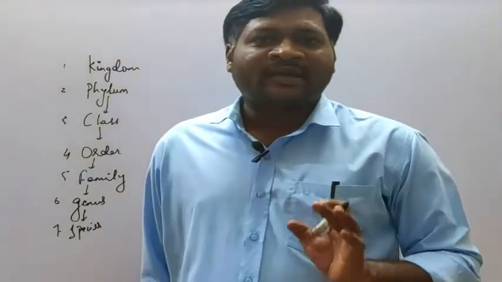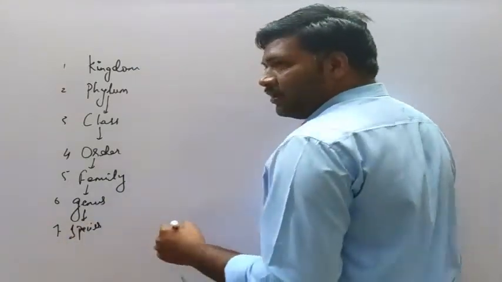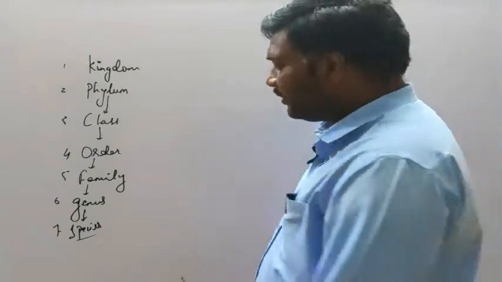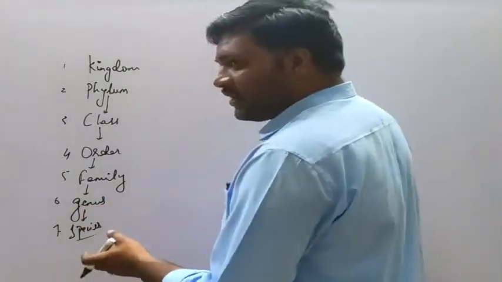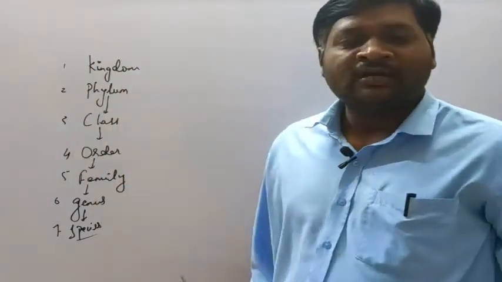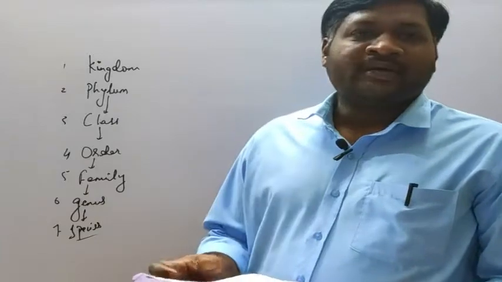These are called taxonomic categories. Of these, the lowest number of organisms is found in the species. Then next genus. So this is like ascending order, from the smallest to largest. So this is how we are considering the taxonomic categories.